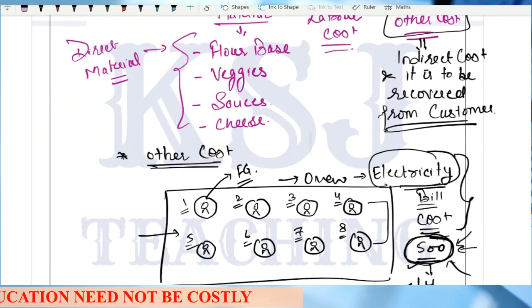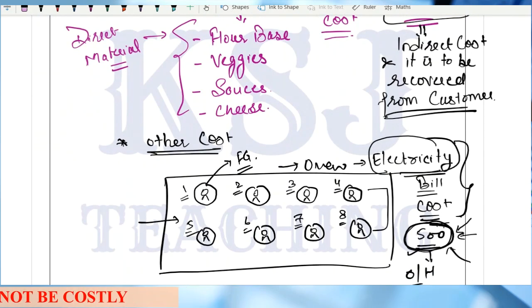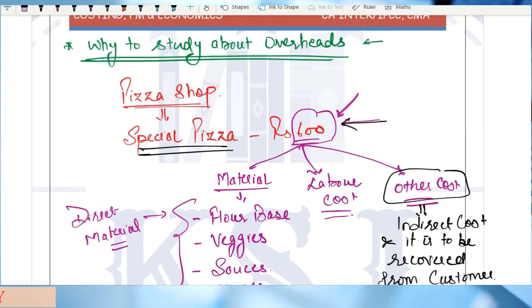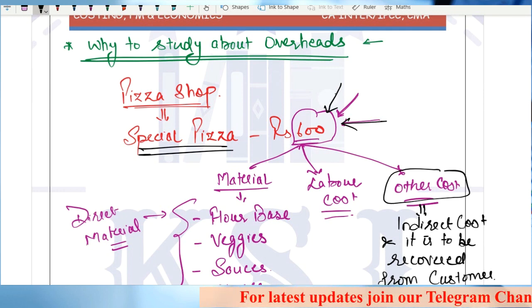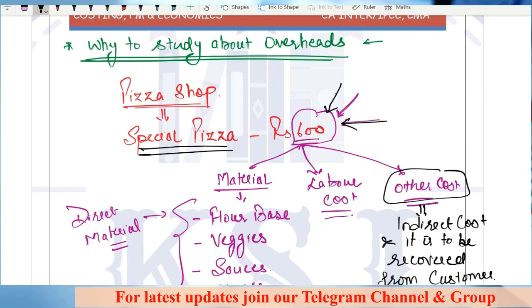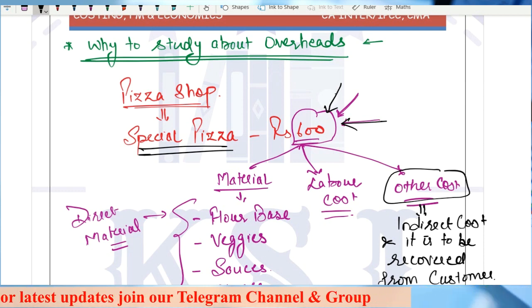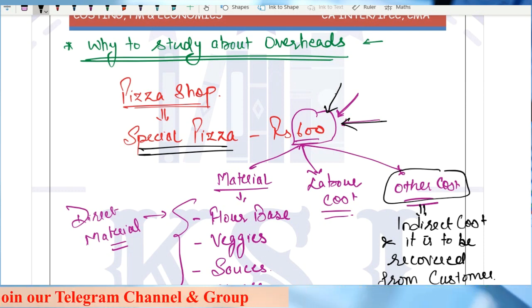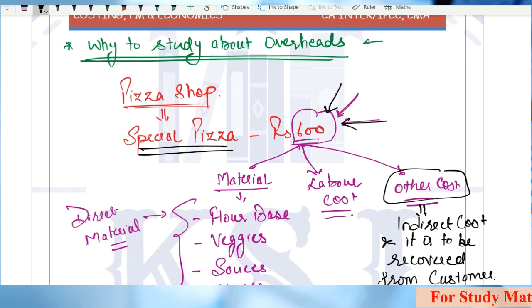If we are not able to distribute this 500 among all these pizzas, you will not be able to correctly price this pizza 600. No, sir, you will not be able to do it. So this is the purpose why we study overhead: so that all the indirect costs can be identified in one unit of finished product and recovered from customers. This is the purpose of studying overhead costing.